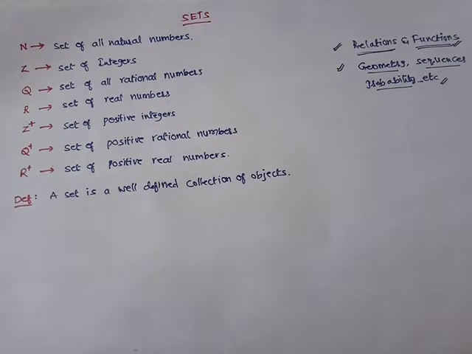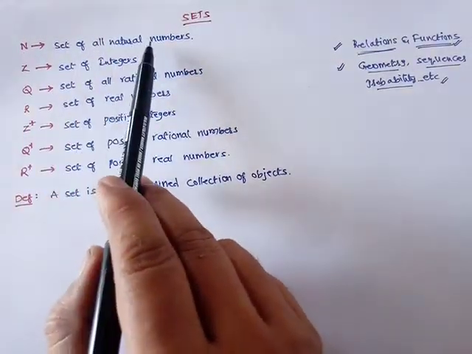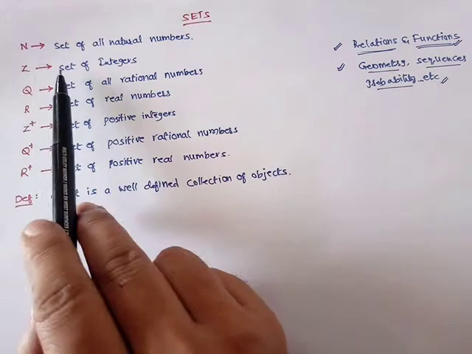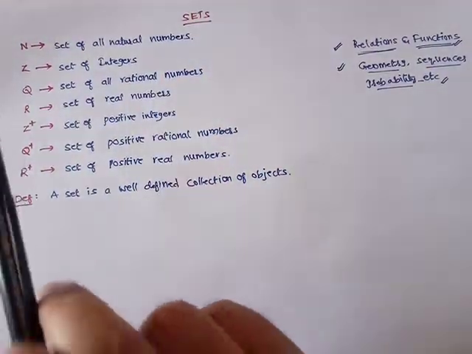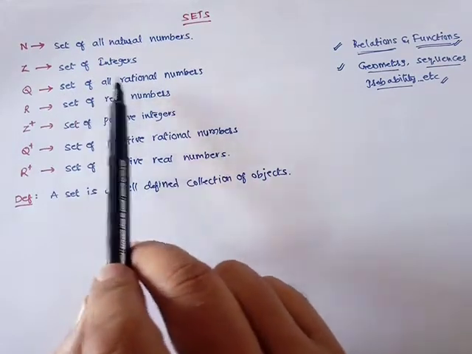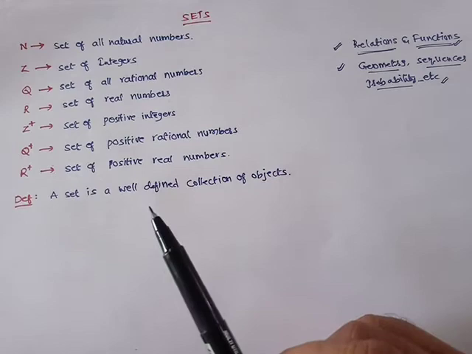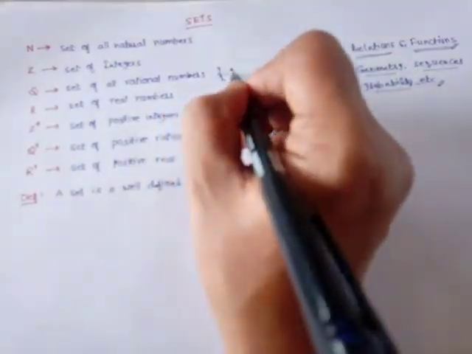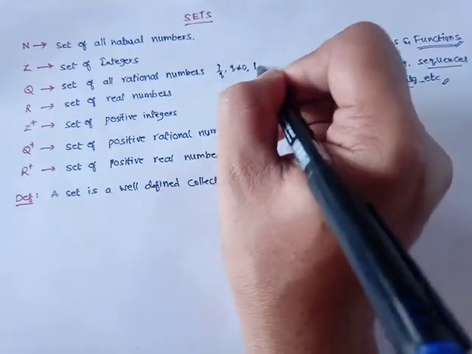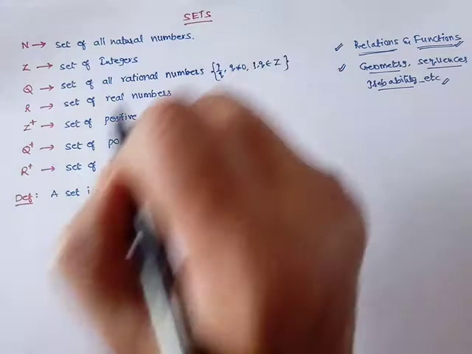The regular terms we are going to use in sets are these. N indicates the set of all natural numbers, and Z indicates the set of integers: positive integers, negative integers, as well as 0. Q indicates the set of all rational numbers, which will be of the form p by q, where q is not equal to 0, and p, q both belong to integers.